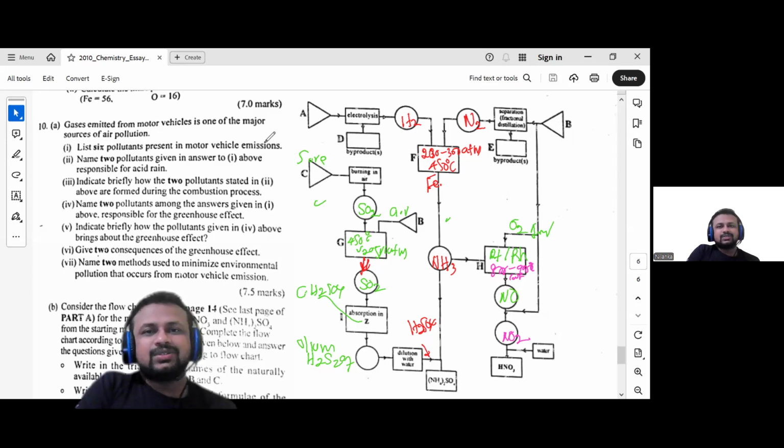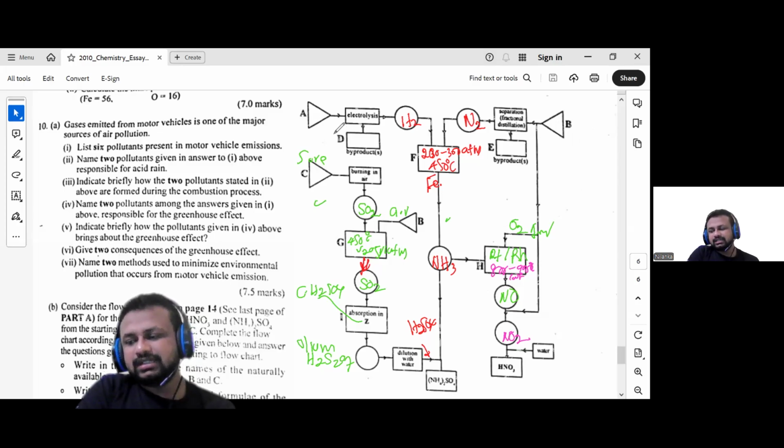Now we have one remaining: electrolysis. Here A should be water.